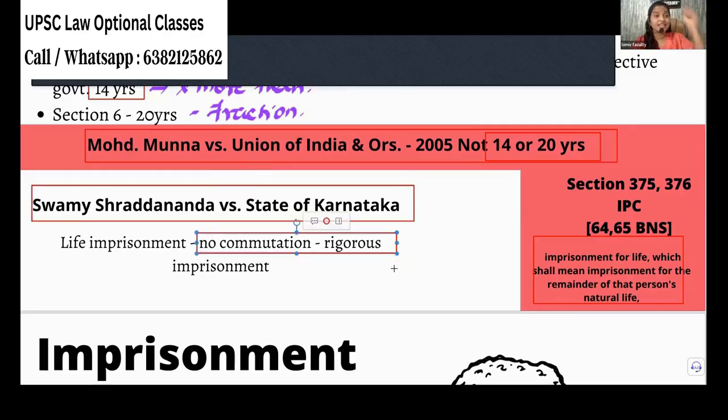So a rigorous life imprisonment where even if you show good behavior, even if you are a very good person, we are not going to leave you out. Okay, no commutation. Now the next question comes in. The commutation power, where is it given? To the governor and the president. In which law is it given? Remission, commutation powers and all?